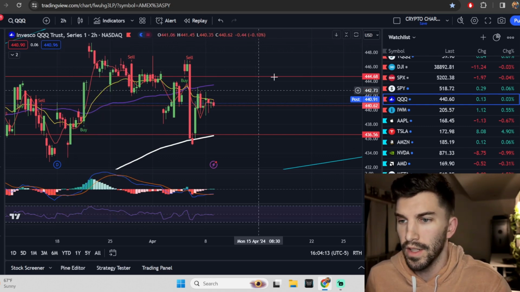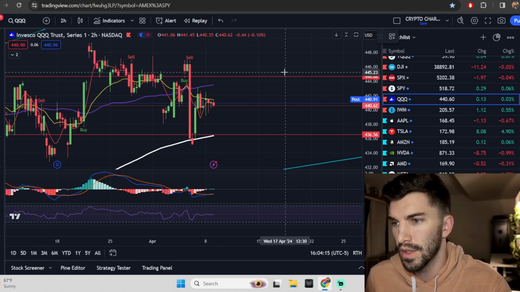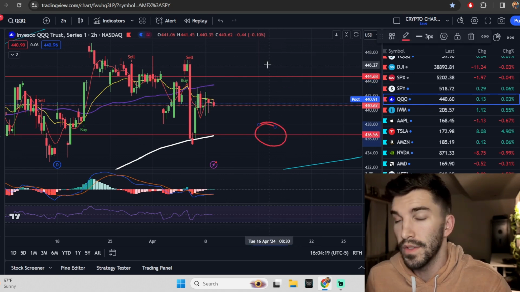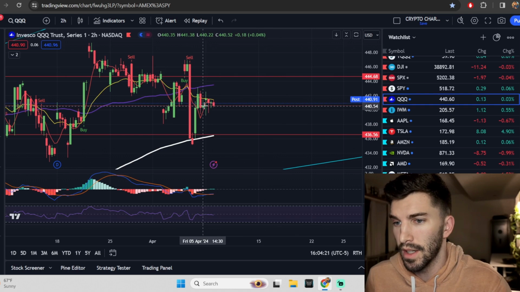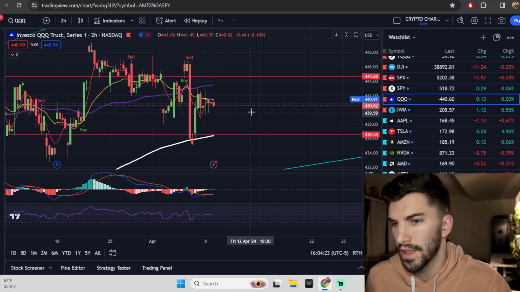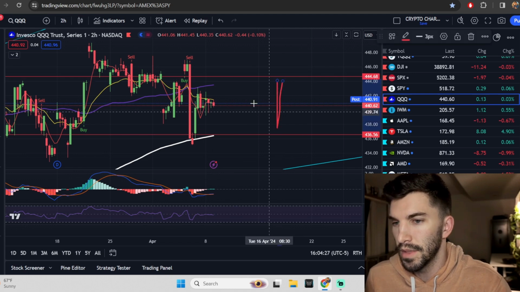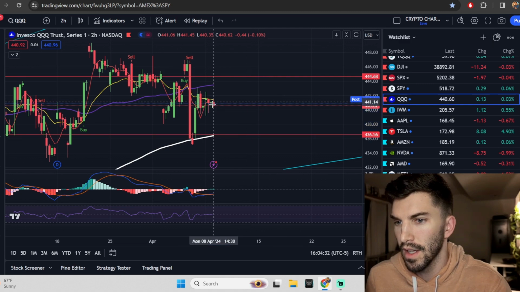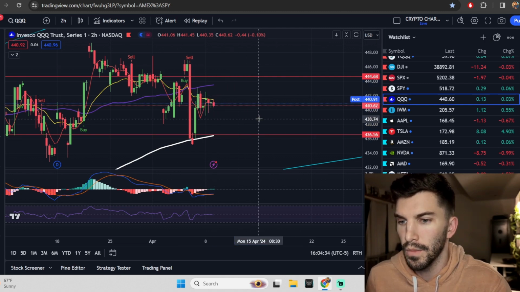Let's give you those ranges as well. So the ranges for the Qs tomorrow, 444.68 to the upside, 436.56 to the downside. So this would tell me we're ending the day pretty similar spot to where we started this morning, but these got a little bit tighter. So we could be in for a nothing day, but we also could be in for some kind of move outside of this range that gives us a little hint by end of day what is going to happen.